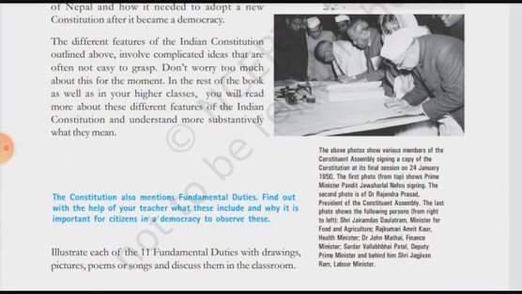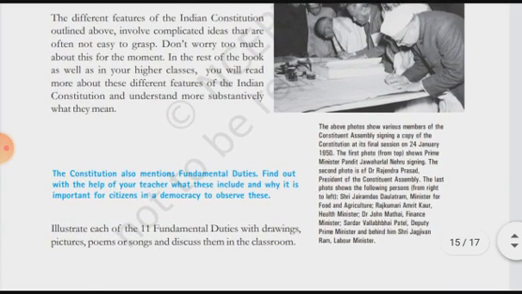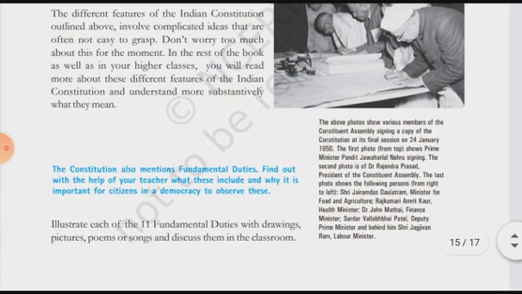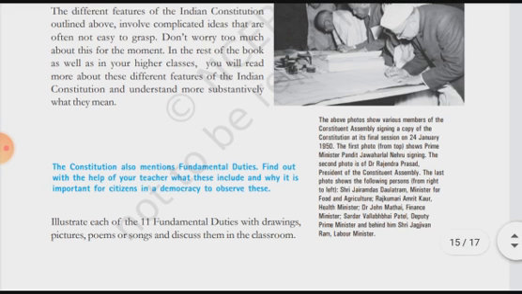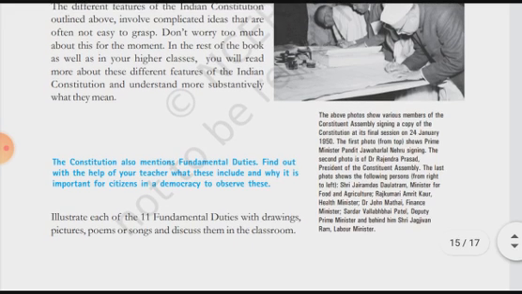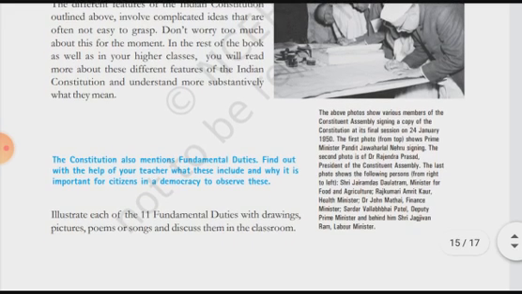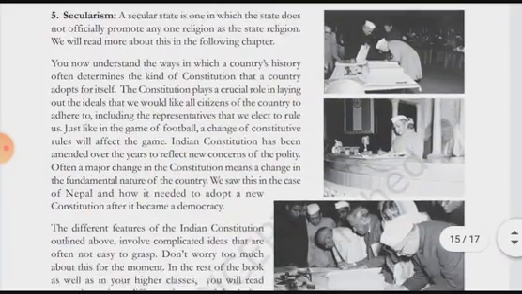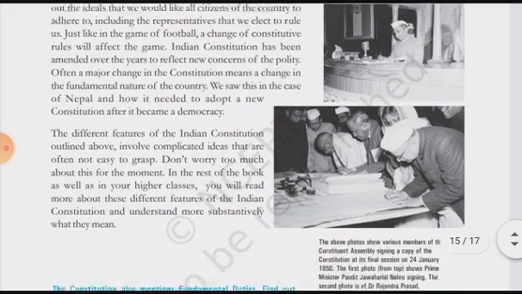If you see the photo at the bottom left side, something has been given here. The photo shows various members of the Constituent Assembly signing a copy of the Constitution at the final session on 24th January 1950. The first photo from the top shows Prime Minister Pandit Jawaharlal Nehru signing. The second photo shows Dr. Rajendra Prasad, President of the Constituent Assembly. The last photo shows the following persons from right to left. The different names have been given, and you may check these pictures.